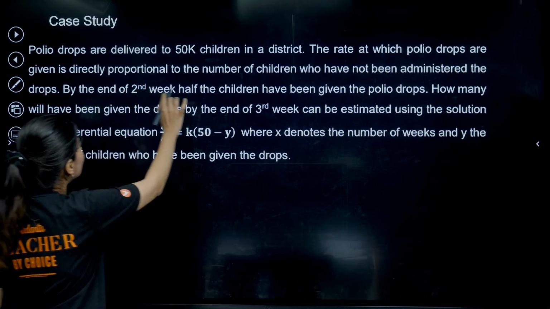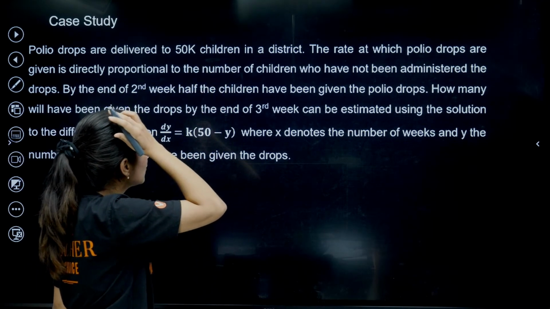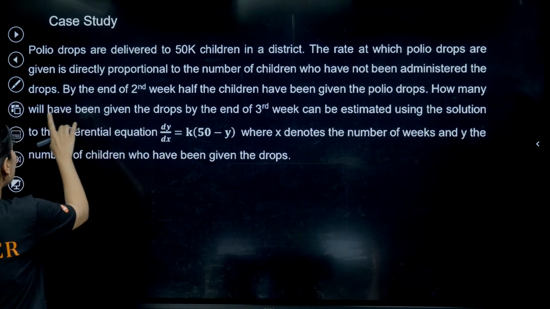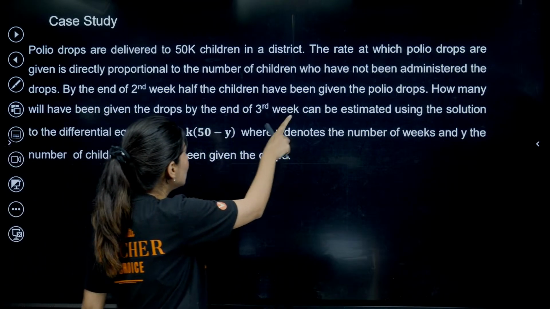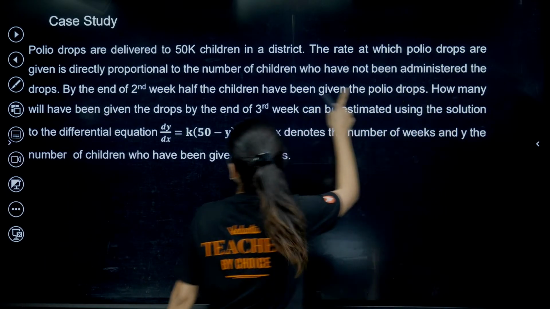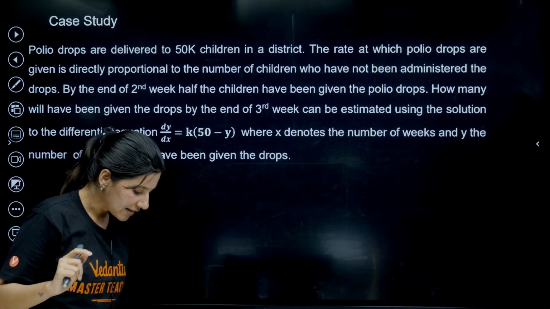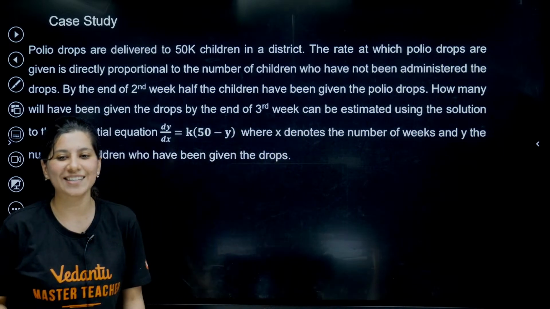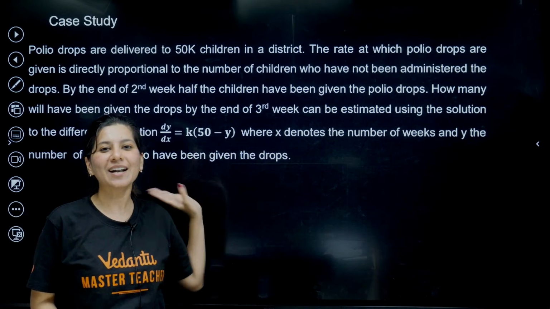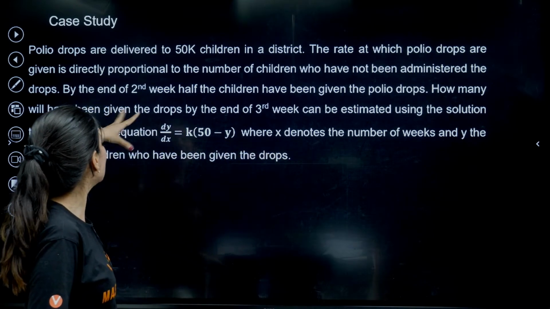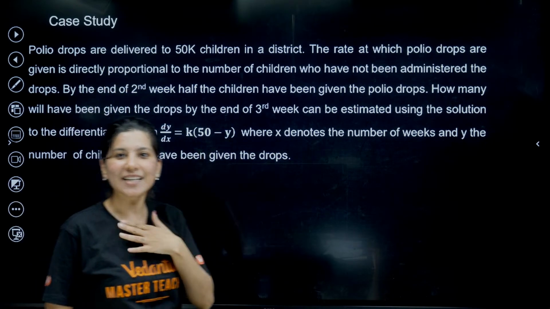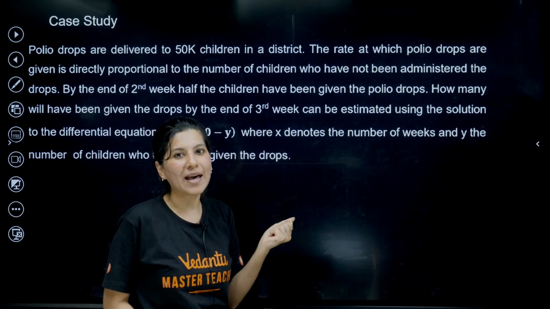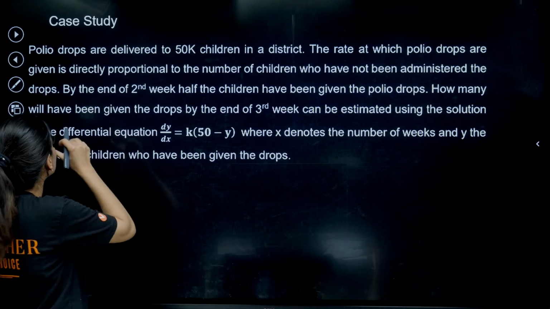So polio drops are delivered to 50k children in a district. The rate at which polio drops are given is directly proportional to the number of children who have not been administered the drops. Till now I have not understood what they are saying, honestly. So basically some polio drops are being given. Till now I have understood this because I am a mathematician. Now I'll start to understand.